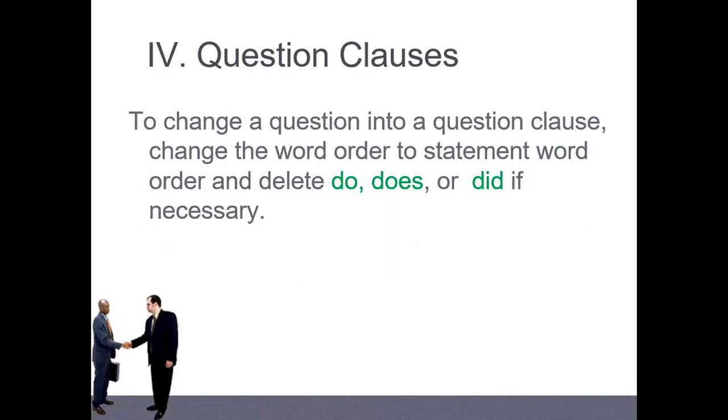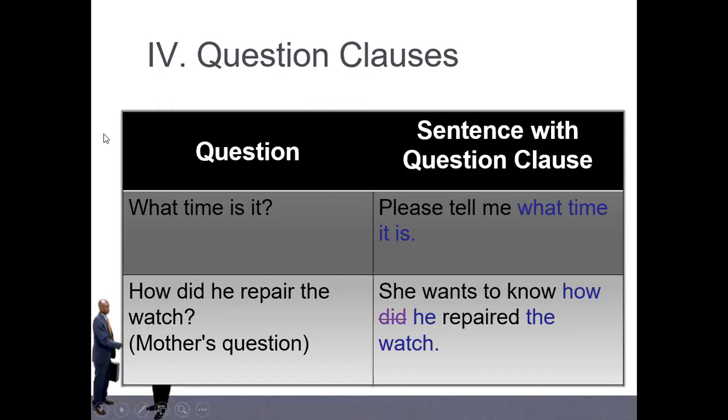Like here, example: what time is it? This is a WH question, and this is called a direct question. And when we change to indirect, please tell me what time it is, and no question mark, right? Okay, this is called what? Indirect question. And why do we use indirect question, everybody? Why? To be very polite, right? Polite or formal. Don't forget that.